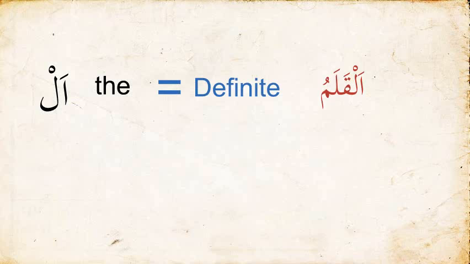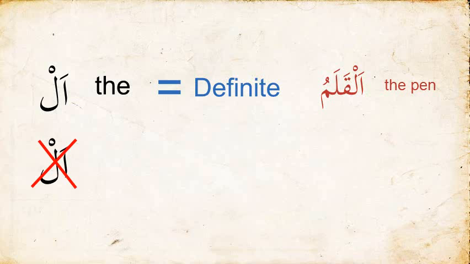So in Arabic, the word al, or the letters alif, lam, at the beginning of a word means the. So if you see an al, this would make the word definite. For example, we have the word al-qalamu. We see an al at the beginning of the word, therefore we would say the pen.